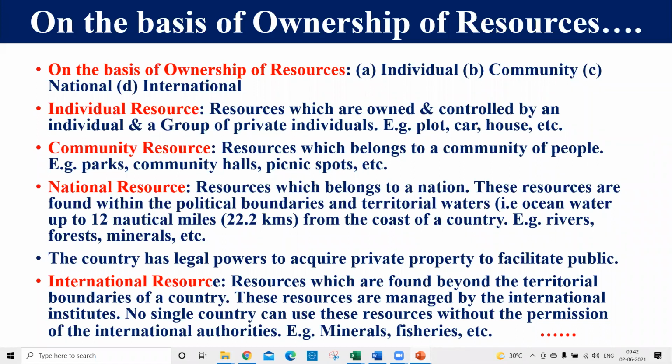बट अगर हम इंटरनेशनल रिसोर्सेज की बात करते हैं, these are found beyond the 200 nautical miles away, right students? So these are the international resources. So this is the classification of the resources on the basis of ownership, in which we have divided our resources into 4 parts. The first one is individual, the second one is community owned, the third one is national, and the fourth one is international. So this is on the basis of the ownership of the resources. Hope you have understood this thing.